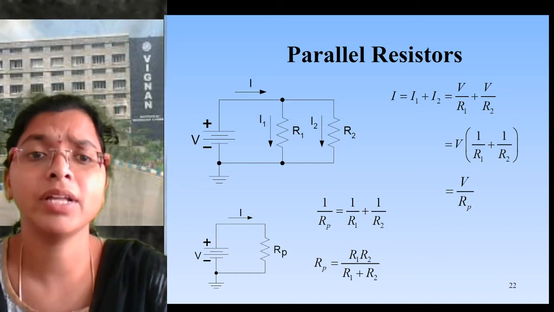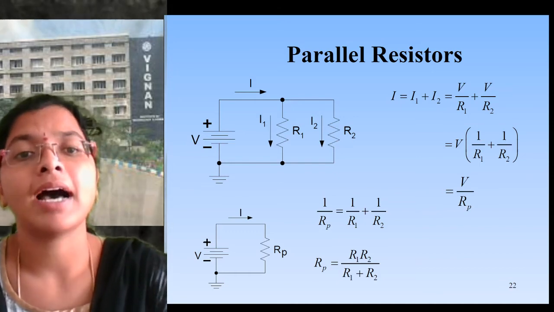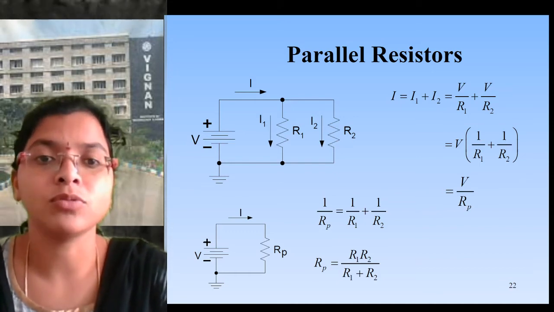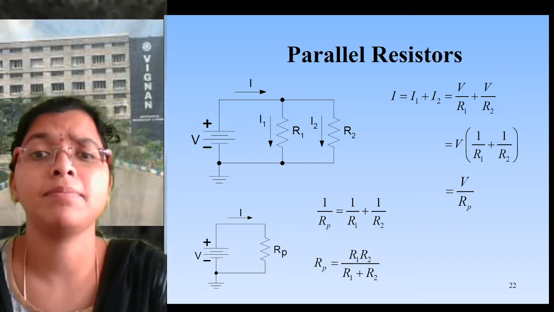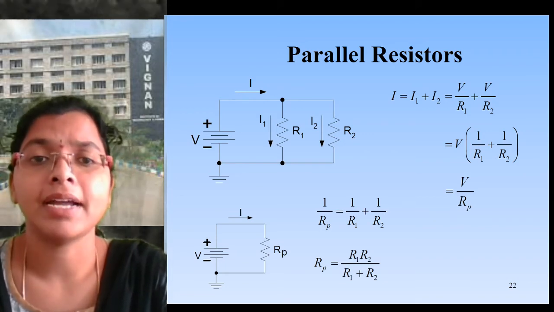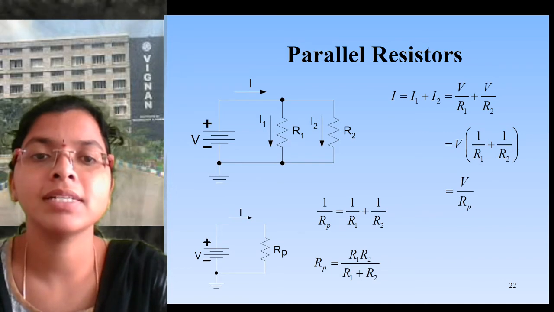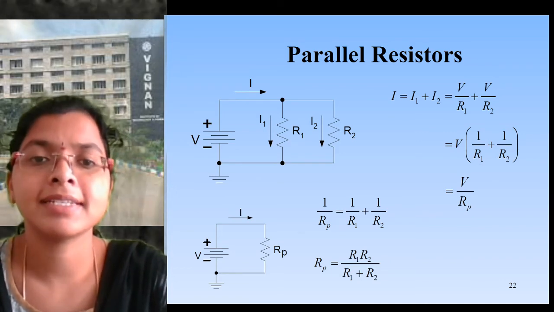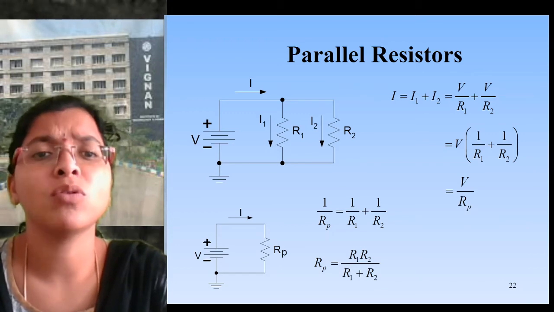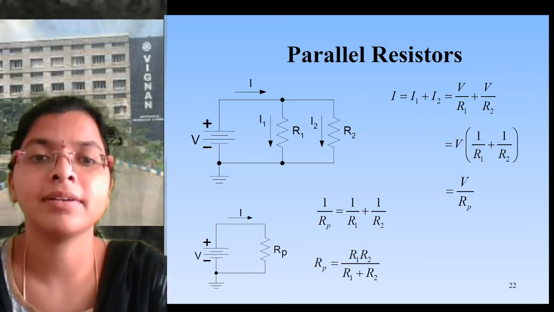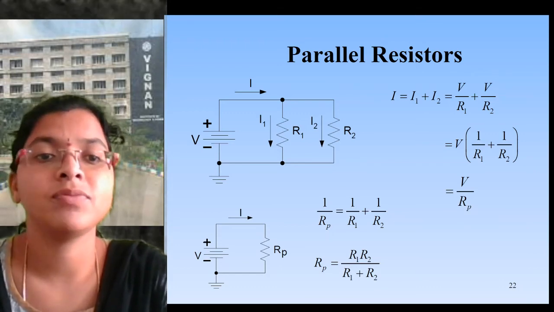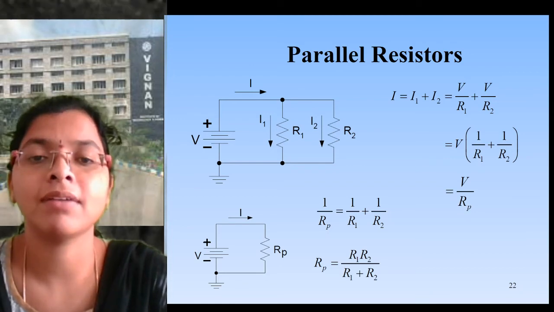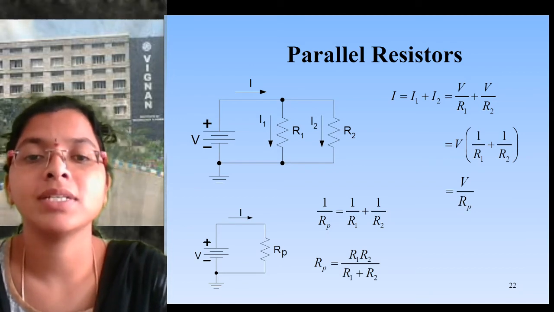So here the total current I is dividing as I1 and I2. So I is equal to I1 plus I2. But what is the value of I1? By Ohm's law we can write that it is voltage by resistance. In a parallel network, voltage is common, so the total voltage V by R1 is the I1 value and V by R2 is the I2 value.